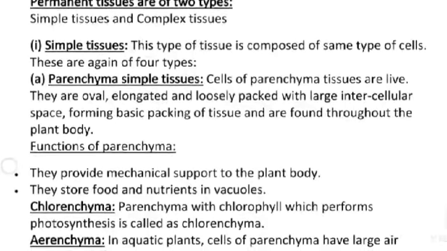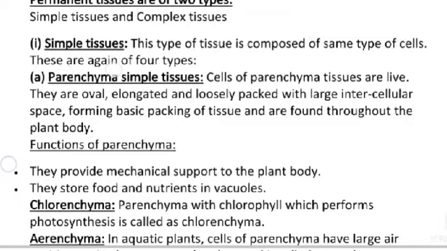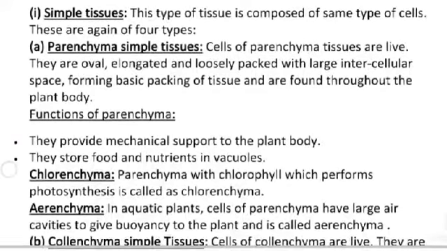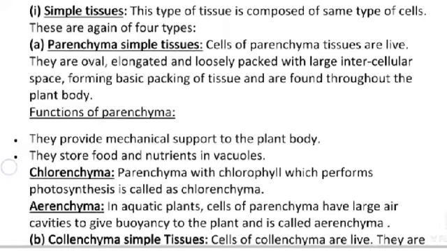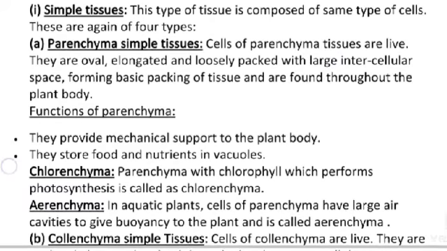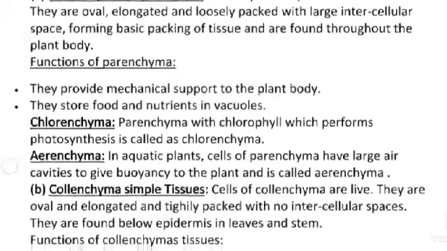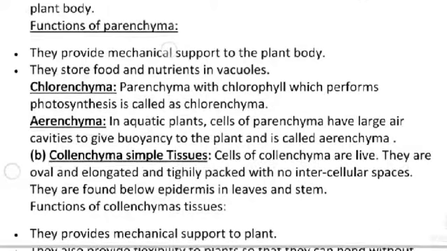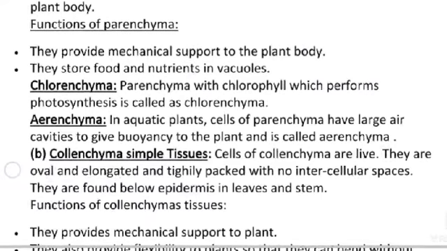Simple tissues. This type of tissue is composed of the same type of cell. These are again of four types. Parenchyma: cells of parenchyma tissues are live. They are oval, elongated and loosely packed with large intercellular spaces, forming the basic packing of tissue, and are found throughout the plant body. Function of parenchyma: they provide mechanical support to the plant body. They store food and nutrients in vacuoles.